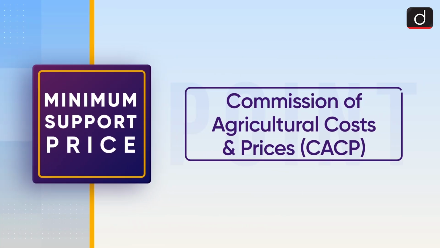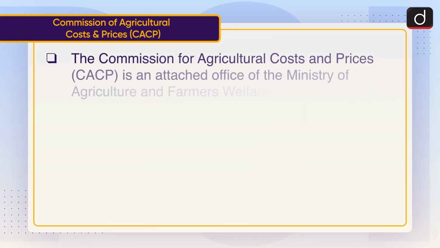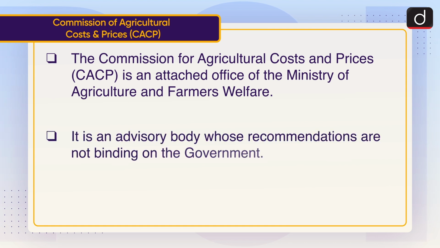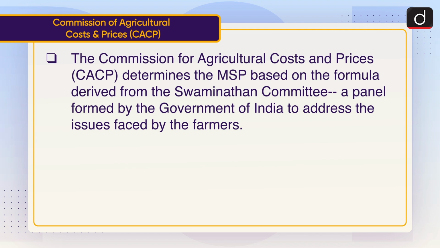Let's have a look at the Commission for Agricultural Costs and Prices or CACP. The Commission for Agricultural Costs and Prices is an attached office of the Ministry of Agriculture and Farmers' Welfare. It is an advisory body whose recommendations are not binding on the government. The CACP determines the MSP based on the formula derived from the Swaminathan Committee, a panel formed by the Government of India to address the issues faced by the farmers.